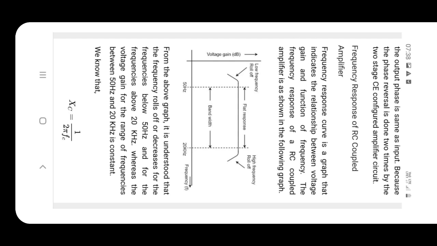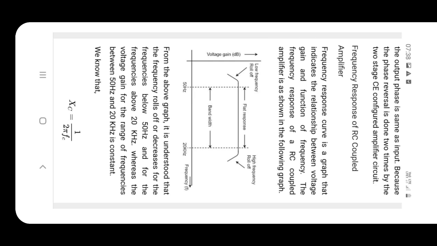When the frequency is increasing slowly, what will happen? Gain is increasing up to 50 Hz. After 50 Hz, the impedance is very low, so gain is constant.